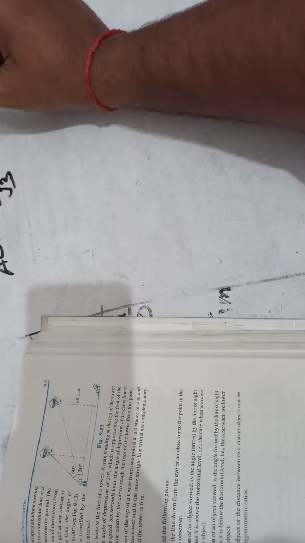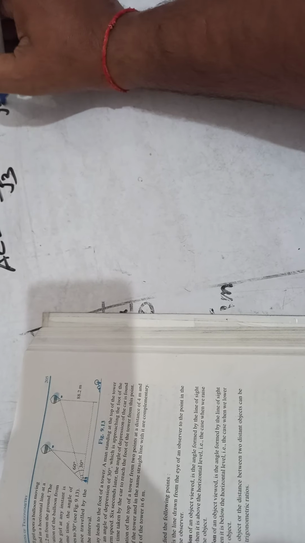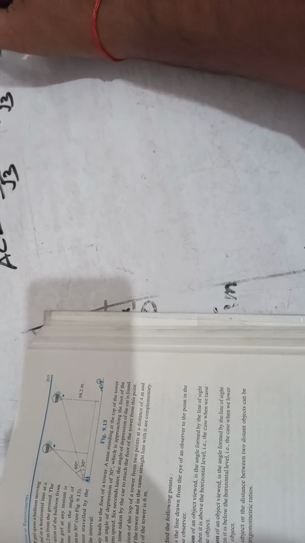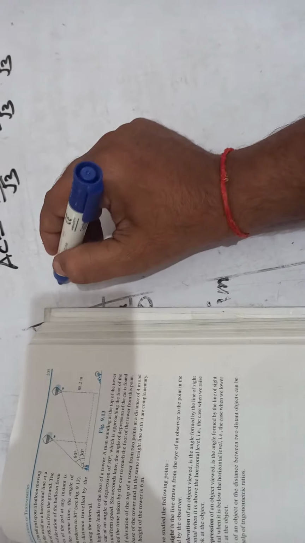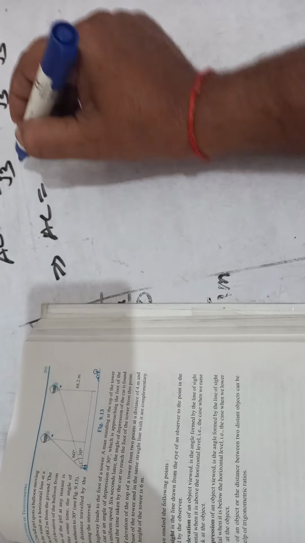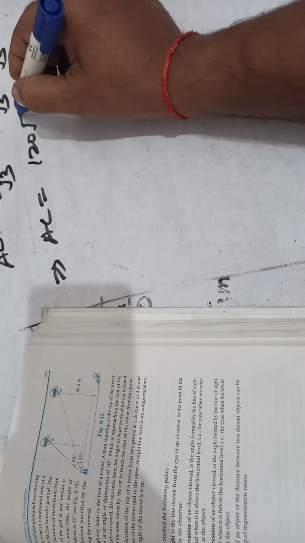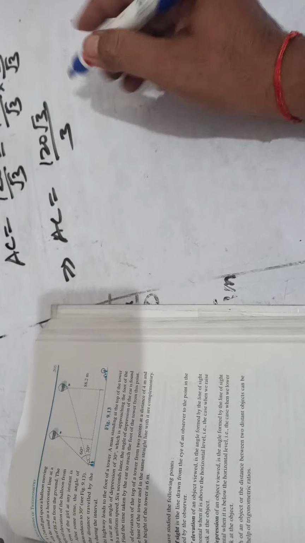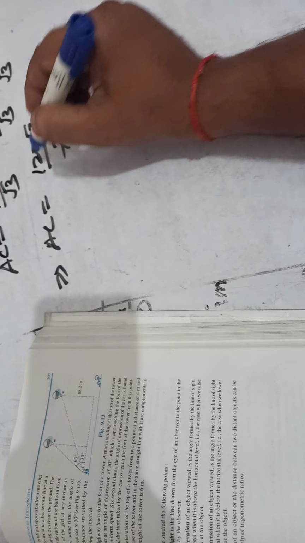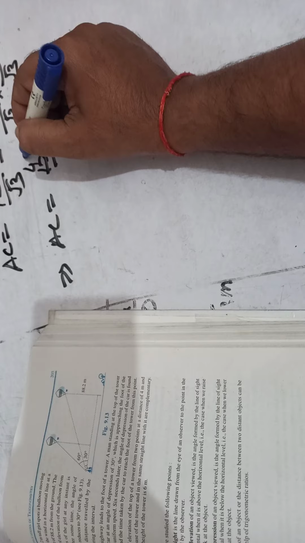That can be rationalized. This implies 120 upon root 3 into root 3 upon root 3. This implies AC equal to 120 root 3 upon 3. Root 3 into root 3 is 3, and 3 into 40 is 120.